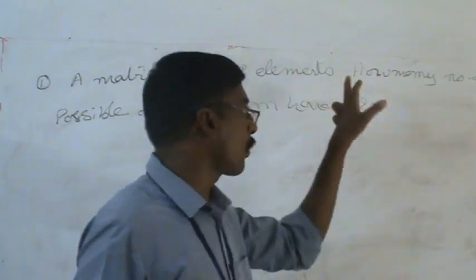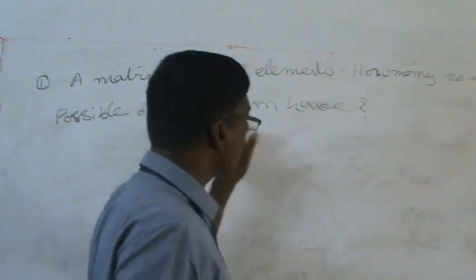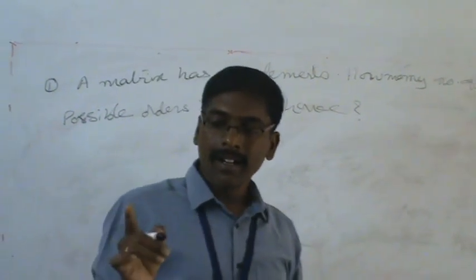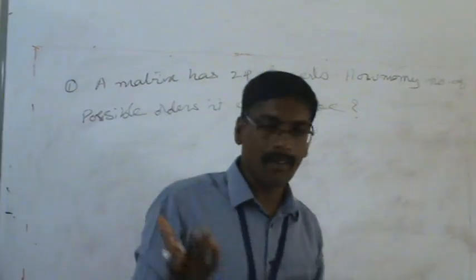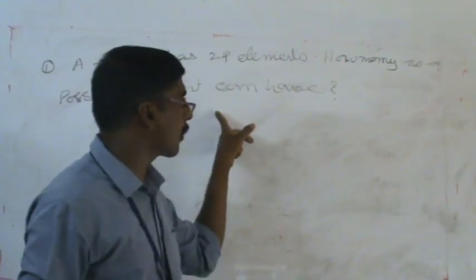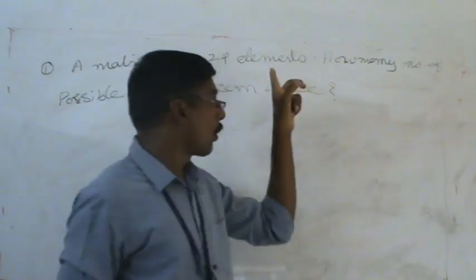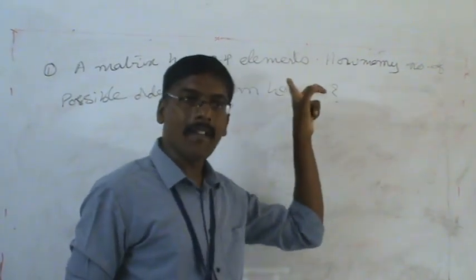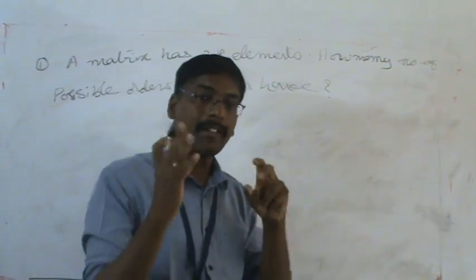A matrix has 24 elements. How many possible orders can it have? Generally, they will give one matrix, and in that matrix the number of rows and number of columns are available, so we can say the number of elements very easily. But they are asking the question indirectly here: a matrix has 24 elements. How many possible orders can we frame for the given matrix?